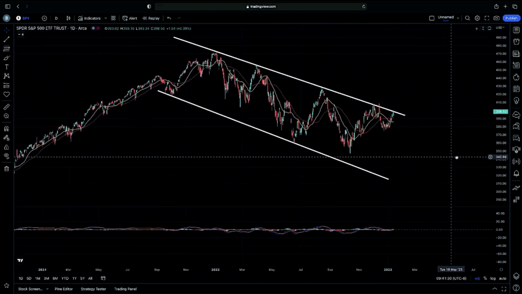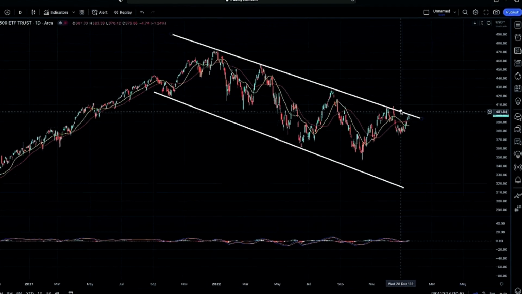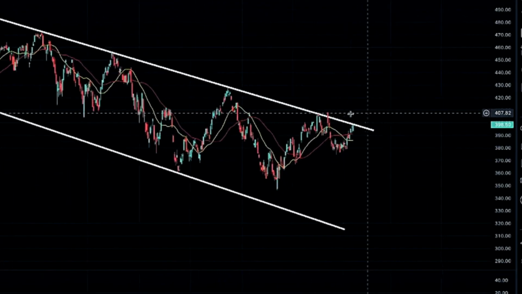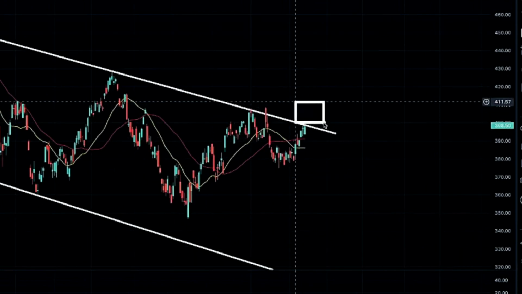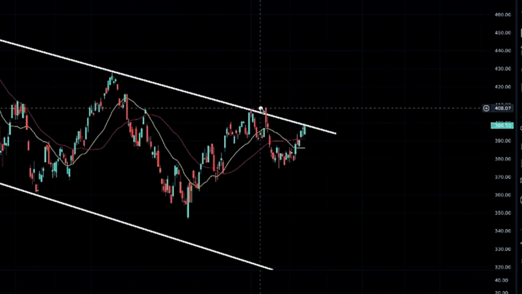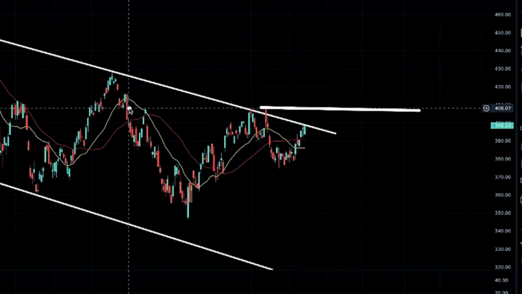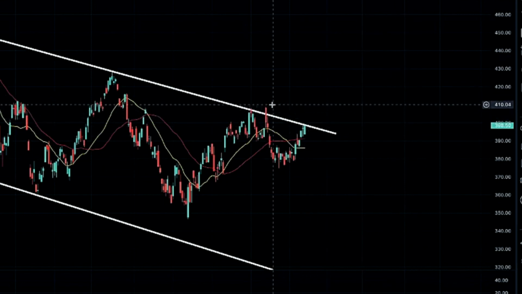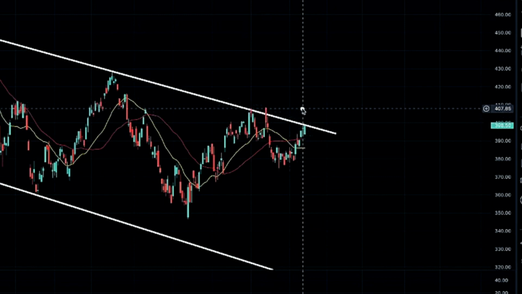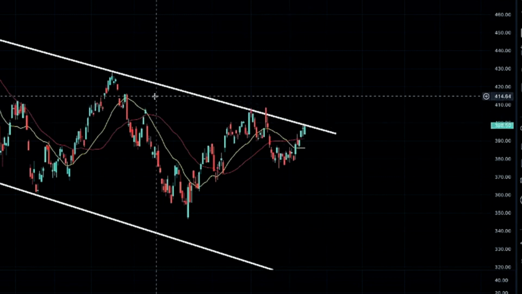And very rightfully so, as here on the daily chart, we are testing our upper channel, looking for that bullish candle structure. Now, those two levels I would be looking for if we did continue on higher with that bullish candle structure here would be, first, our prior rejection that we had here at 408. Again, that 408 level is extremely key. We had a recent rejection exactly at 408, multiple rejections at 408. So if we do not get above 408, we can expect to not have a continuation, most definitely. But again, we are looking for that bullish candle structure, looking to see if we can continue past 408.